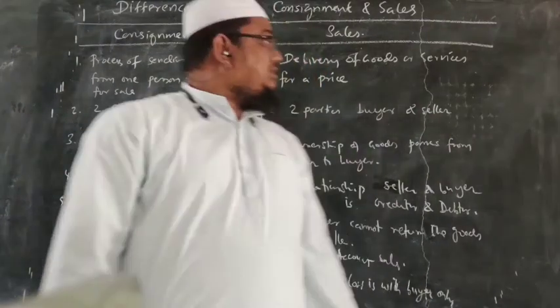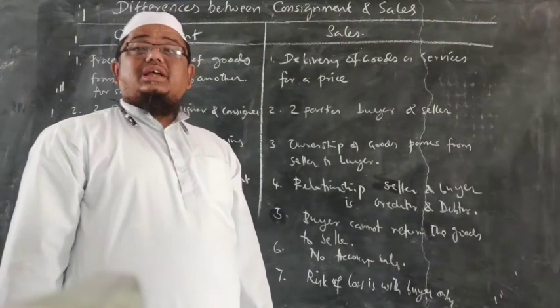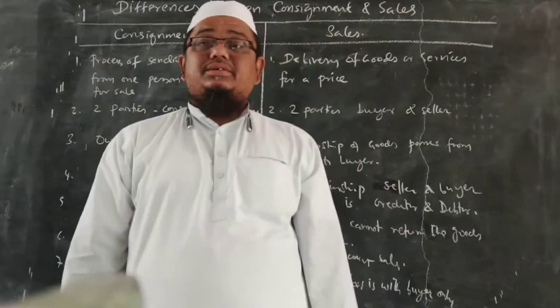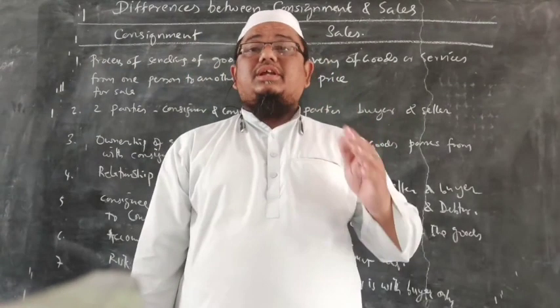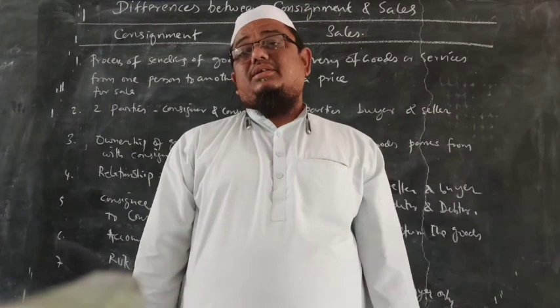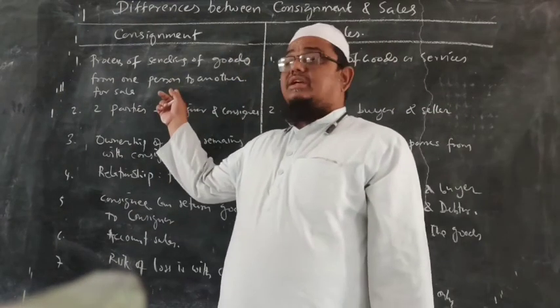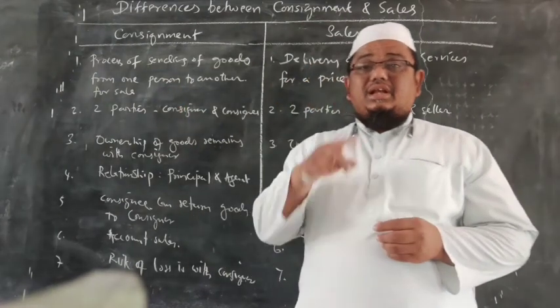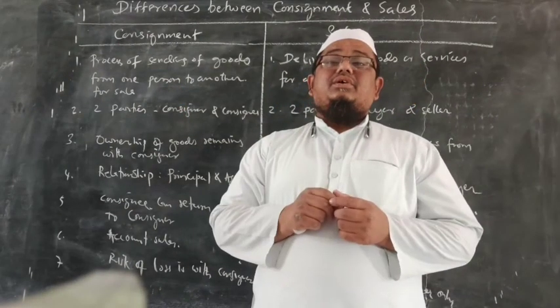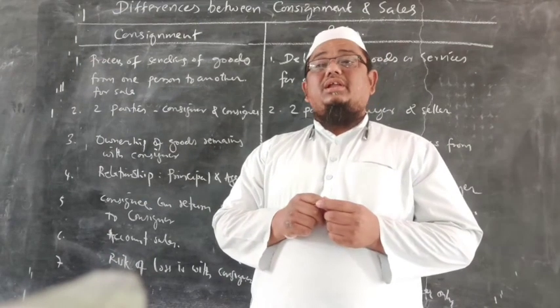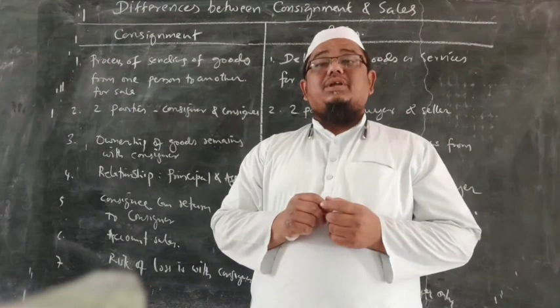And what is sale? Here sale is the actual delivery of goods and services by the seller to the buyer. So here consignment is still in the process, just like we have producer, wholesaler, retailer, consumer.